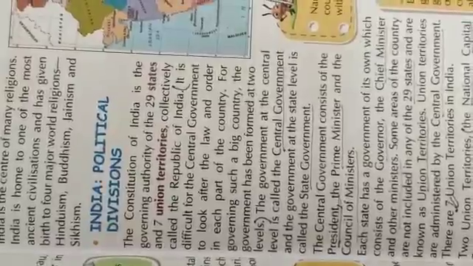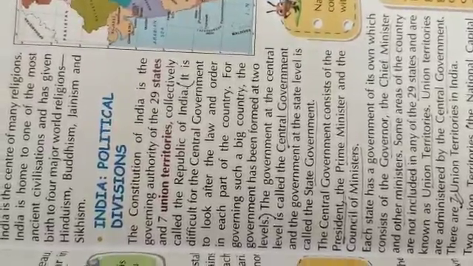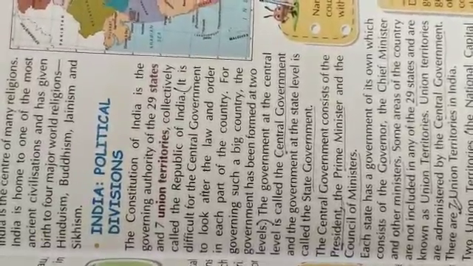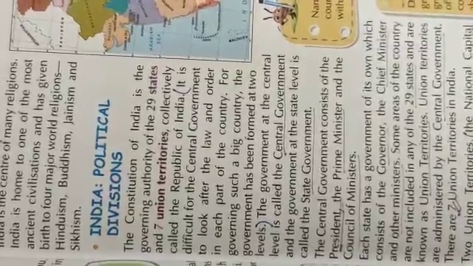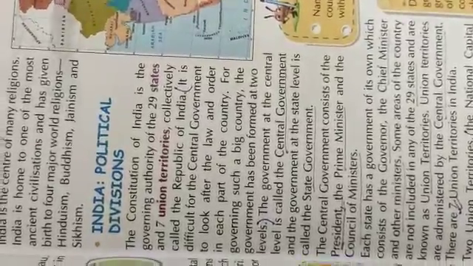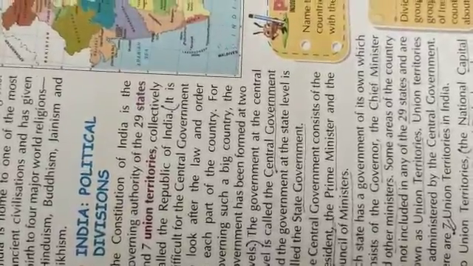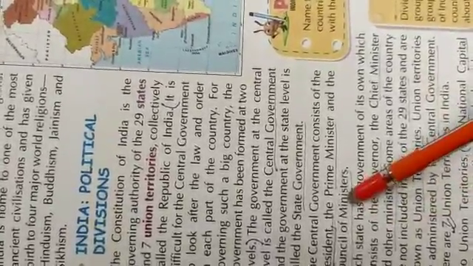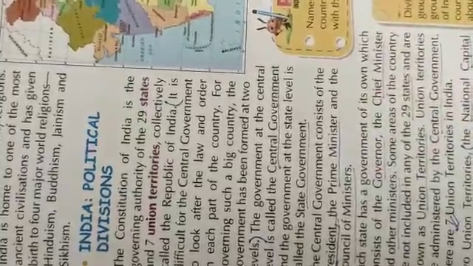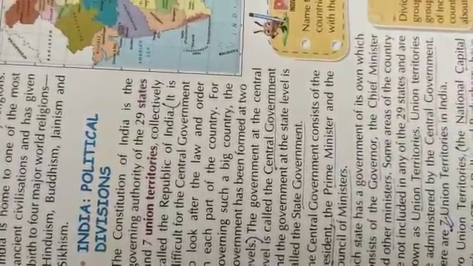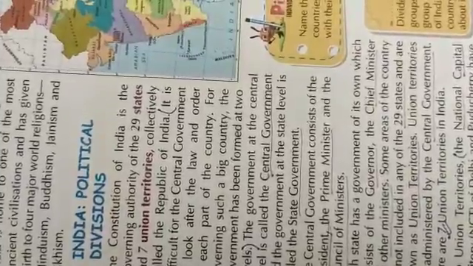Since India is a very big and vast country, the government has formed at 2 levels. Number 1 is central and number 2 is state. The central government consists of president, prime minister and council of ministers. And number 2, the state government consists of the governor, the chief minister, and other ministers.